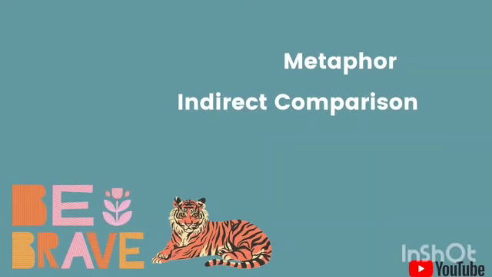I would say that you are a tiger. That will simply imply that we are again considering that person to be as strong and as charismatic or as fierce as a tiger. So, in a metaphor, without directly telling that person or comparing that person, I am still comparing. That is why it is an indirect comparison.